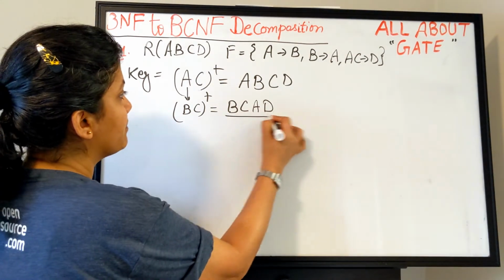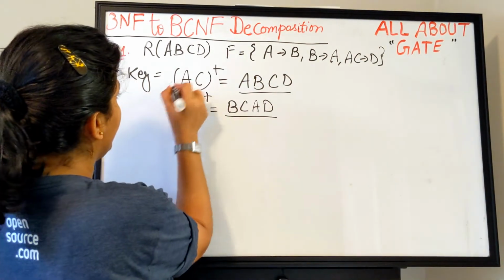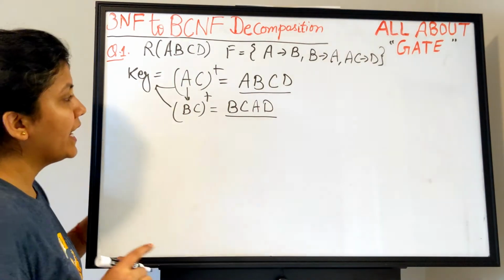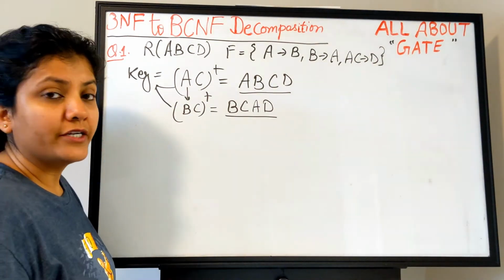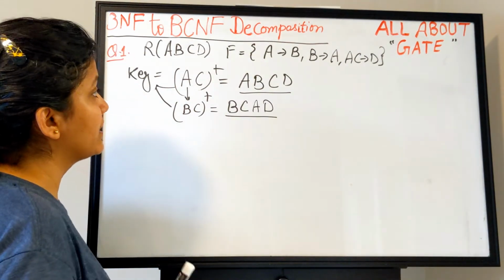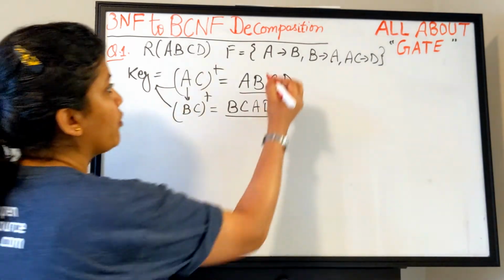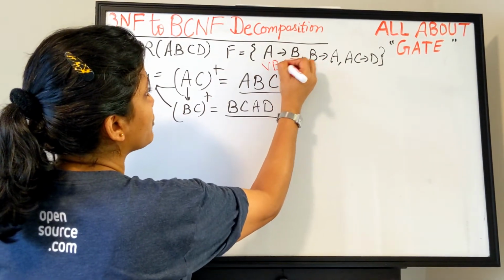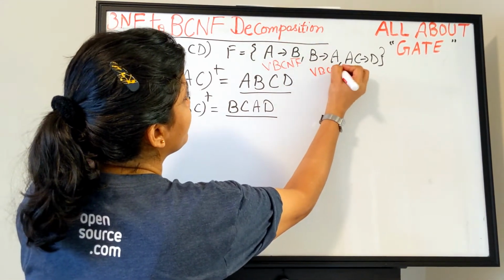Again determining the complete R. So this is the key. So these two are the keys of the relation. A, B and C are your key attributes. D is your non-key attribute. So now quickly check what type of functional dependency we have. A and B both are key attributes. This is a key attribute, this is a key attribute. So this becomes a violation of BCNF. This also becomes a violation of BCNF.